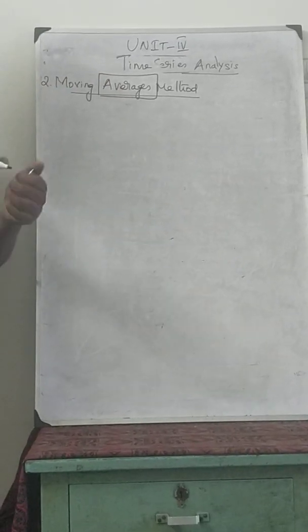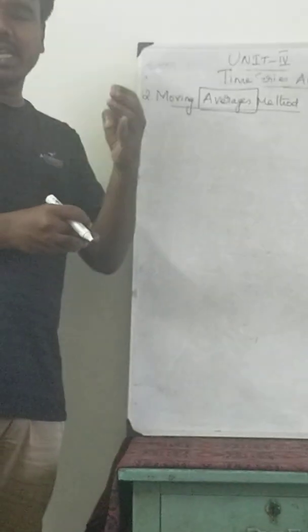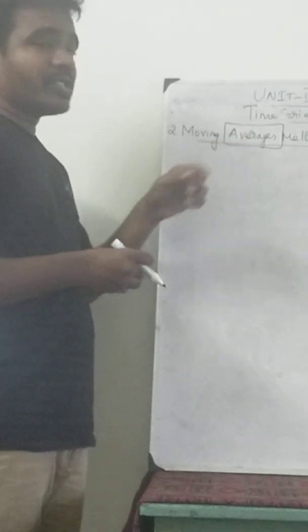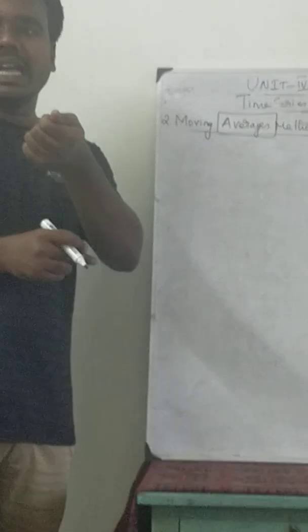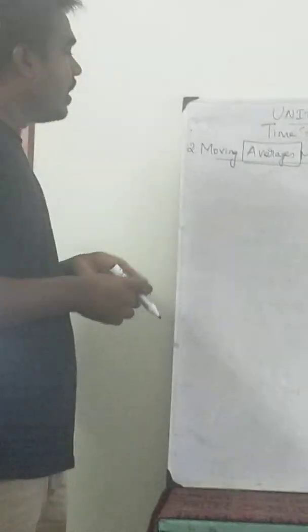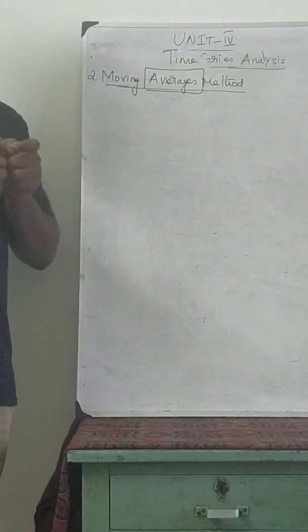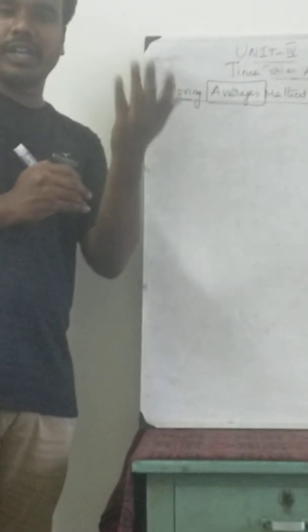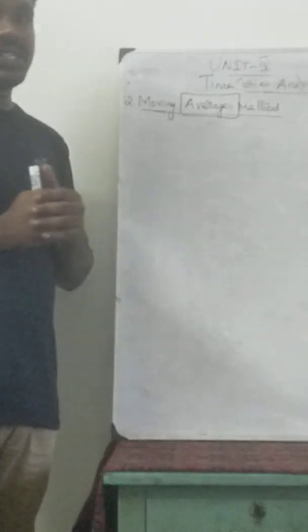So if, for example, 60 students are sitting in the classroom, if you wanted to know what is the average age of the students, we can use this average method. Okay, the average means one value will represent the entire whole number. So that is called average. So when we talk about the moving average, it means what is the trend for 2 years, 3 years data or 5 years data, that we can identify through this moving average method.